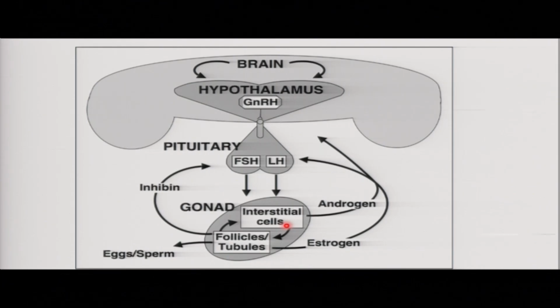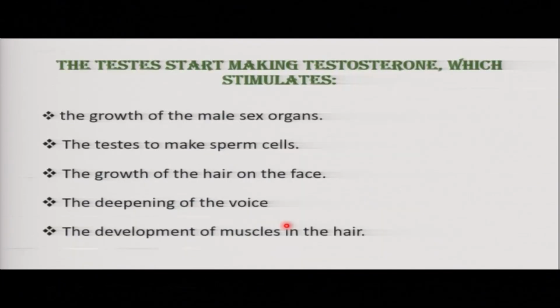So when those hormones are produced, they have different effects. Like testes start making testosterone, which is going to stimulate the following: the growth of male sex organs. The sex organs will develop. The testes make sperm cells by the process of spermatogenesis. Growth of the hair on the face, we have seen the hair, the deepening of the voice because of the enlargement of the larynx, and the development of muscles in the body.